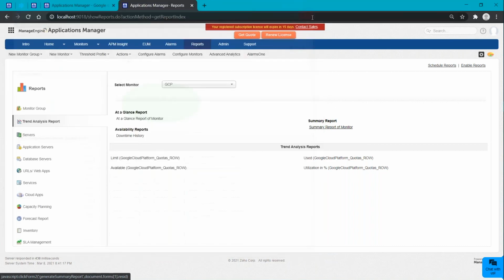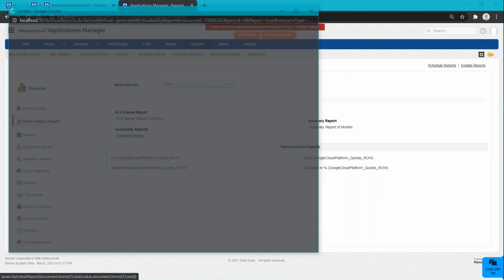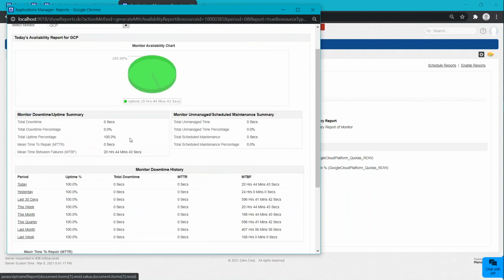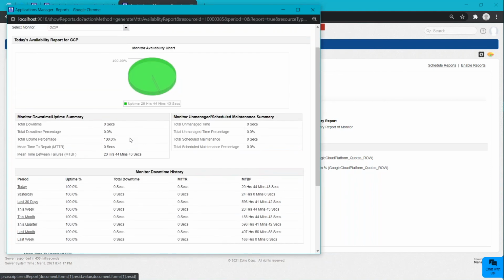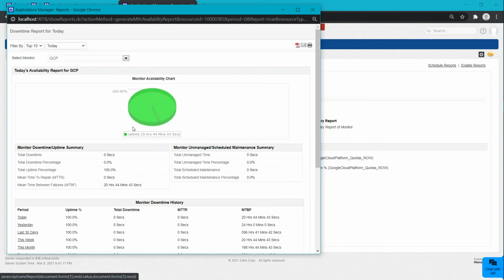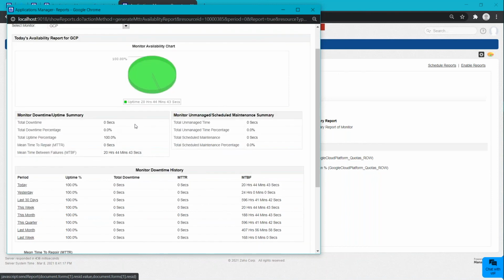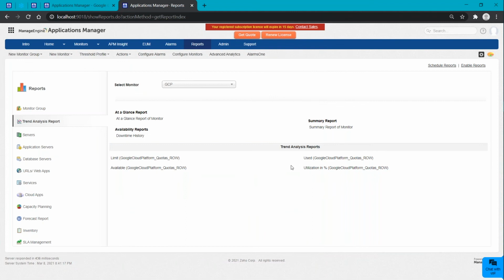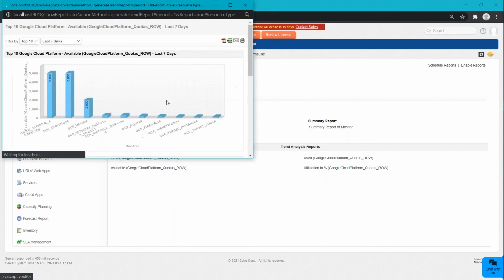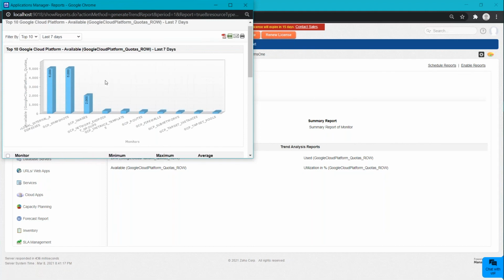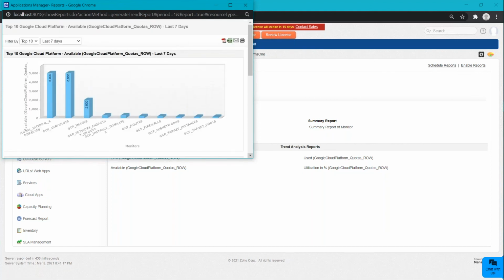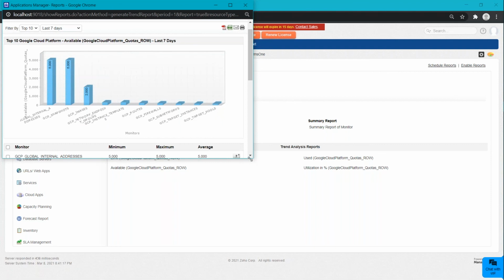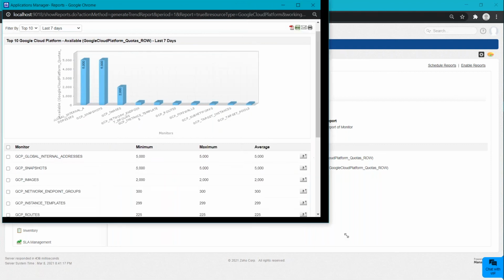This downtime history is basically an availability report that lets you know if the particular monitor is in a down state, or what happened. Not just for today, you can even get to know about a collective time period. Let me show you for any of the attributes. So here you can see I am able to see all the details regarding the availability of my Google Cloud Platform.